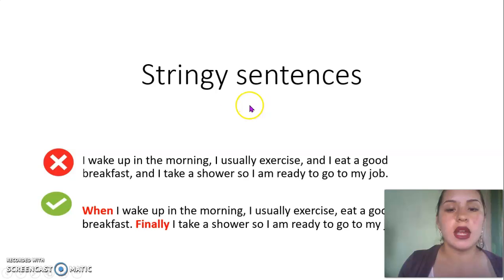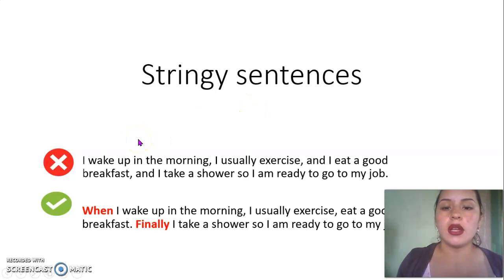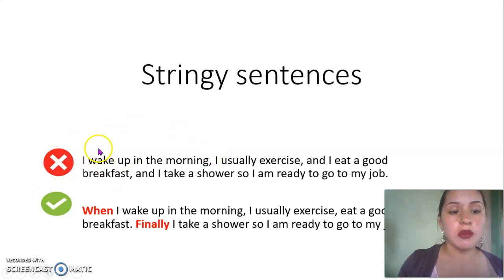Finally, string sentences. It is made up of several complete thoughts linked together with words like and, so, or but. For example, I wake up in the morning, I usually exercise, and I eat a good breakfast, and I take a shower, so I am ready to go to my job.